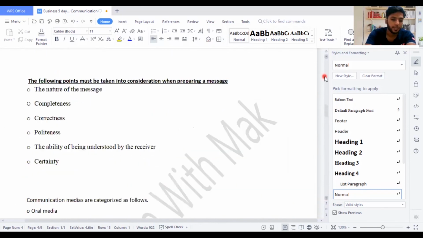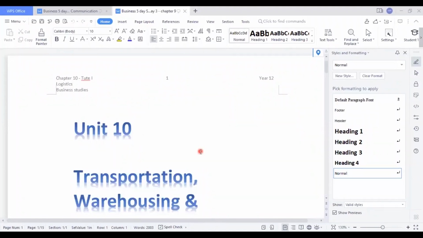We'll take a 10 minutes break and we'll start at 9 o'clock today. We'll be starting chapter number 10. Chapter number 10 has three contents. Today we will speak about transport, then logistics, then warehouse, and how it happens. It's a very interesting chapter, guys. So we'll start at 9 o'clock. Take a break and we'll start at 9. Start chapter number 10.